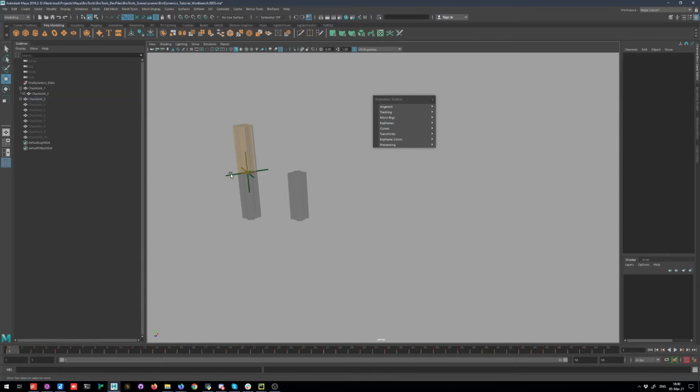Reparent allows you to change the parent of the selected control. For example, here we can move part of the chain out into world space, and detach it from the rest of the chain.